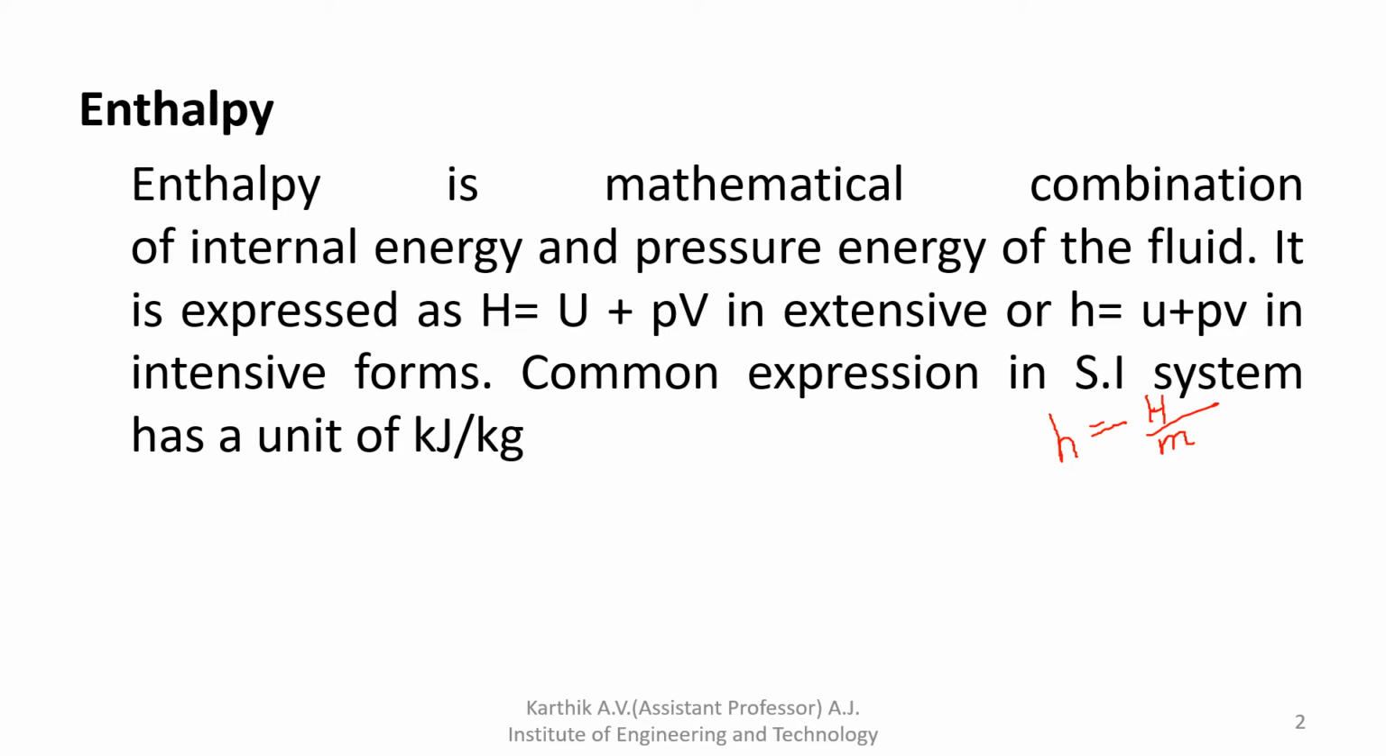So what is the unit of actual enthalpy? Kilojoule is the unit of capital H. If you use specific enthalpy, then it is divided by mass, so kilojoule per kg. This is the unit of specific enthalpy, small h. Actual enthalpy divided by mass is called specific enthalpy, and its unit is kilojoule per kg.